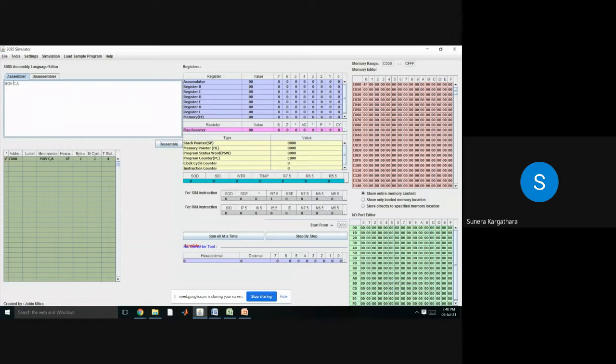Are you getting me, Shubham? Right? When does a 2 byte instruction come? Let's say, for example, if I write MVI A, 02H. Now tell me, what is the opcode and what is the operand in this instruction? MVI is the opcode and A comma 02 is your operand. Right? What you operate on is your operand. What is the operation that you are doing? That is the opcode. Now it is not that there is one code for MVI, then one code for A, then one code for 02.